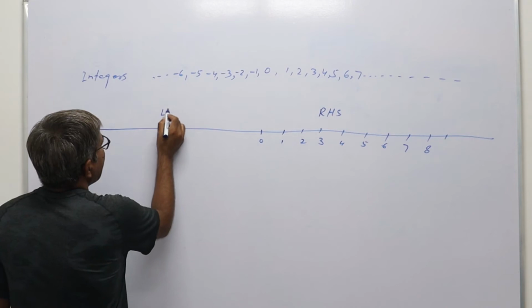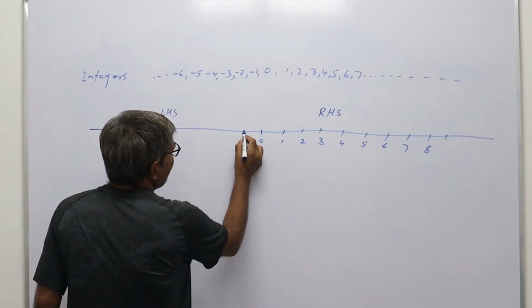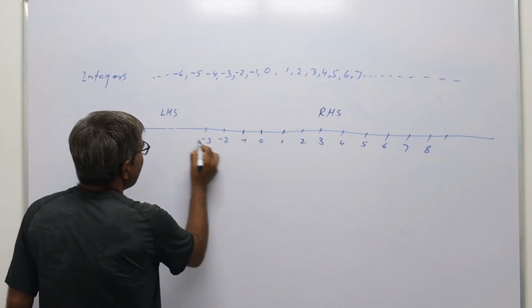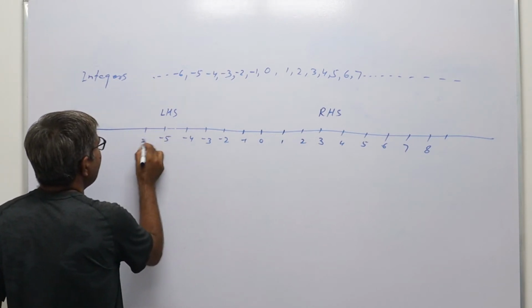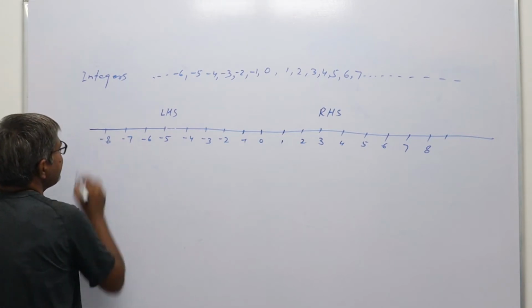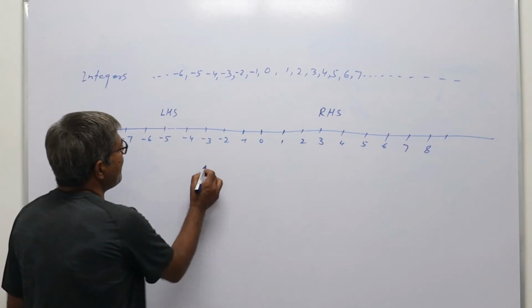Similarly in the left hand side of this 0 at 1 unit left, minus 1, then minus 2, then minus 3, then minus 4, then minus 5, then minus 6, then minus 7, then minus 8 and so on. So this is the number line.